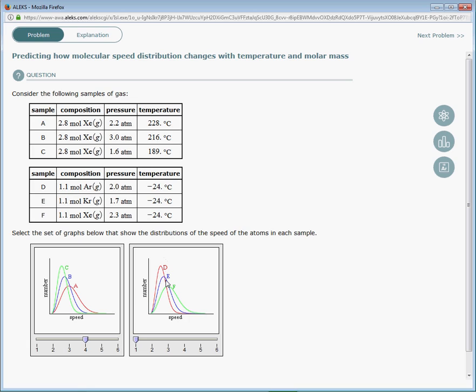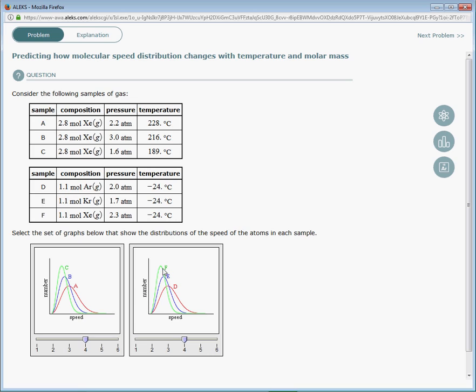Remember that you read the average from the top of the peaks. I'm kind of ignoring the rest of the peak, although they do spread out, which is important for other things. This doesn't quite make any sense because D, argon, is moving the slowest, which doesn't make sense because it's the lightest. This is not this shaped graph, so we can just ignore it.